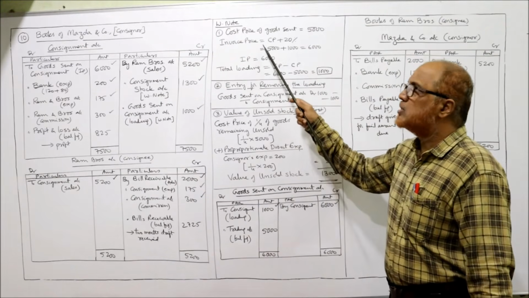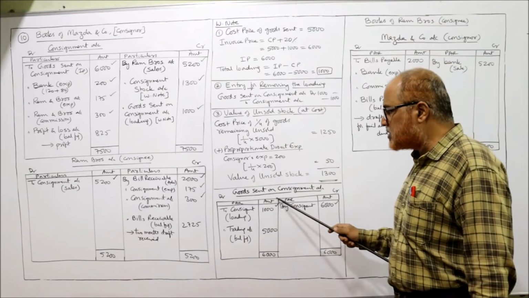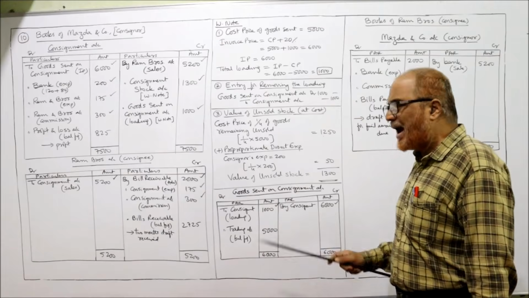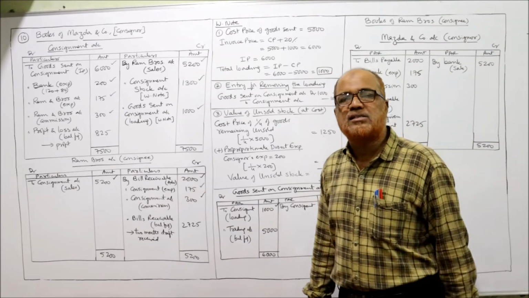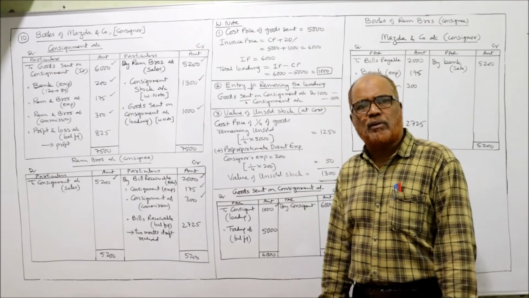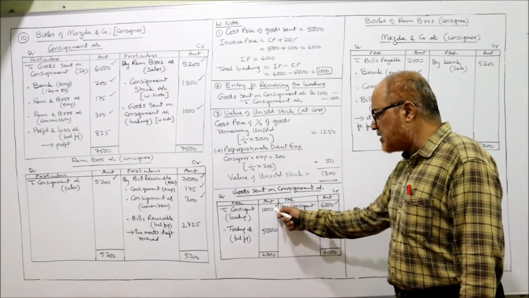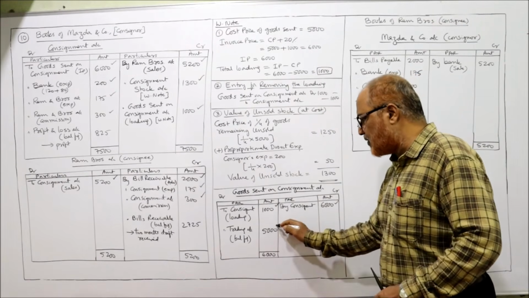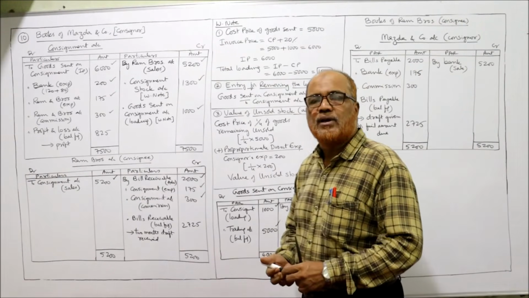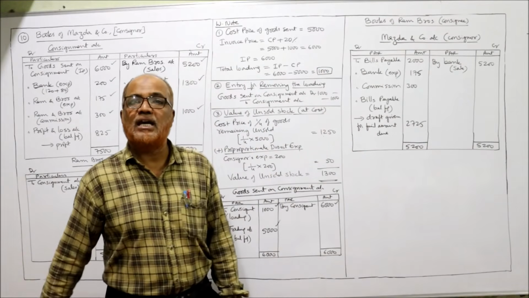That's all. Account closed. Right? Entry, working notes. I have shown you total loading, entry for total loading, unsold stock. Goods sent on consignment account. The balance remaining in goods sent on consignment account should be transferred to trading account as usual. In the previous problem also we have done the same thing. So credit side 6,000. 6,000 minus 1,000, 5,000 rupees transferred to trading account. That's all. So we have completed all the transactions in the books of consignor.